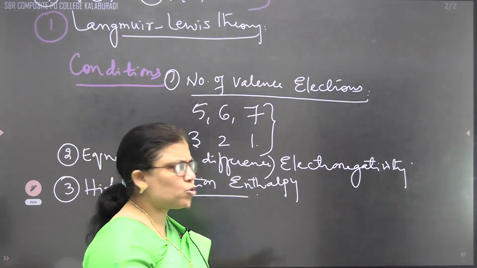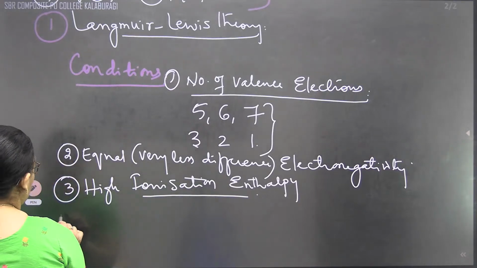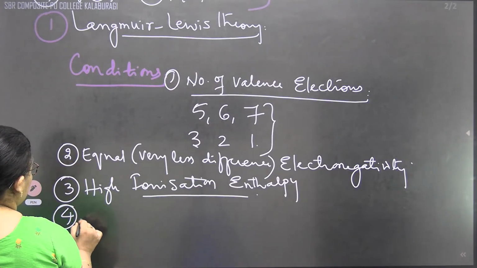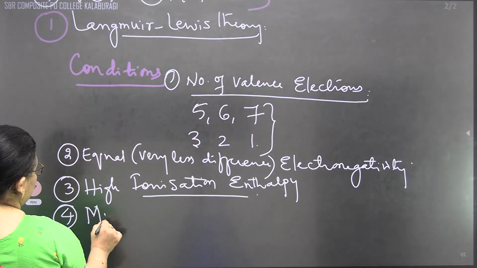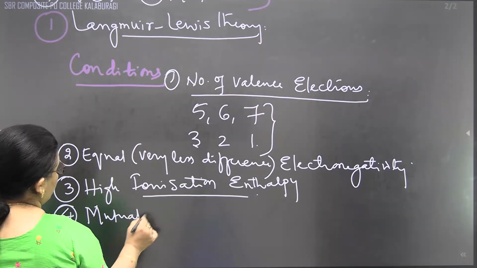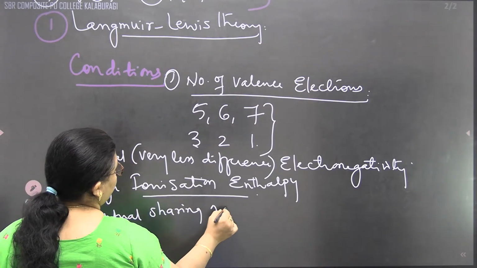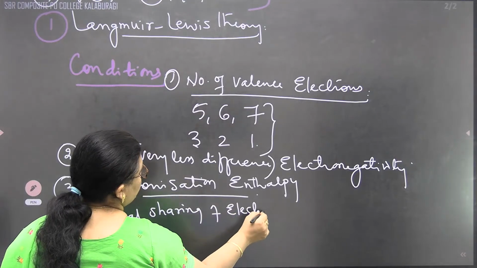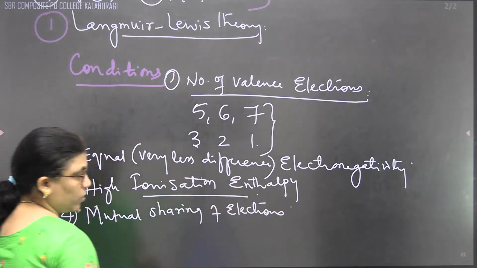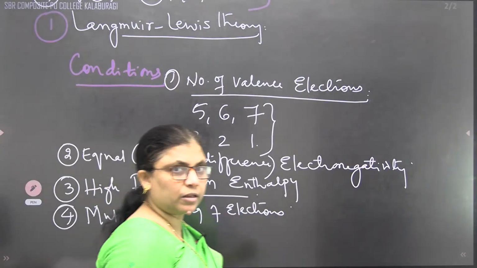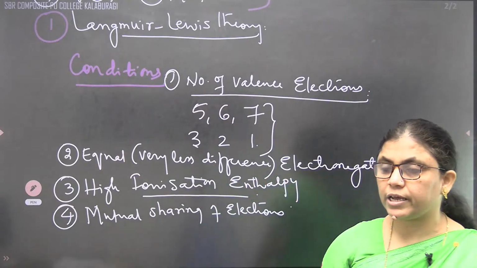And the last is mutual sharing. As we said in the definition, the same condition we can write here. Both should have mutual understanding, mutual sharing of electrons. So these are the conditions to get a chemical bond.